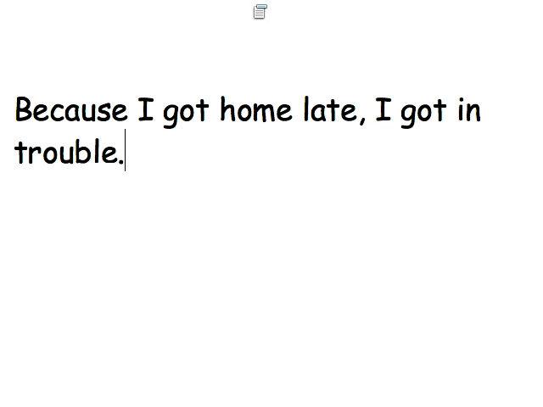This is a dependent clause because it depends on having an independent clause to make a sentence. I could say, "Because I got home late, I got in trouble." I would now have a dependent clause at the beginning of the sentence, followed by an independent clause.